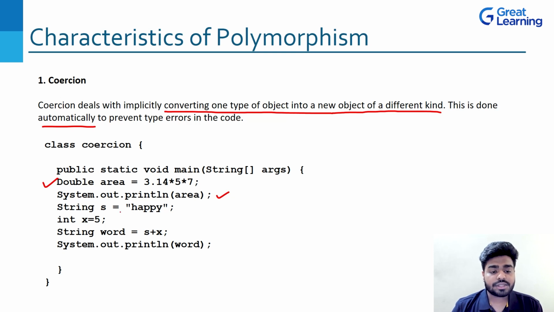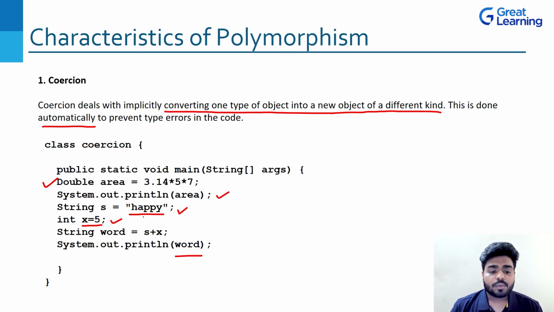But now have a look. String s equal to happy and int x equal to 5. String word equal to s plus x. Now see, s, if you look upon, this is what? This is a string. And int x, x is what? Integer. What we are doing here, we are adding these two, right? So coercion is what? Converting one type of object into a new object of a different kind. These two are of different kind. But when we are adding it, this will result in what? If you add this particular s plus x, what you will get here in the word? You will get a concatenation result. That means happy5, right? That is what you will get.